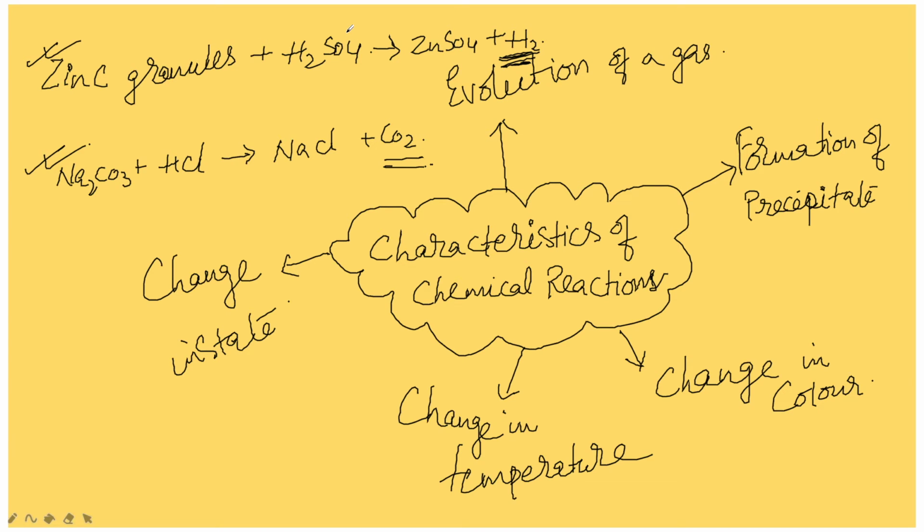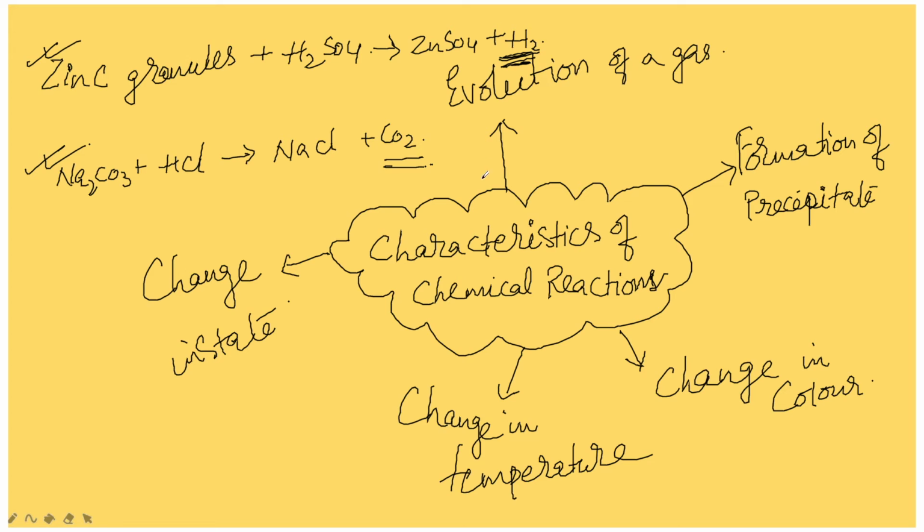So we see the bubbles of hydrogen gas formed in the conical flask. If you touch the conical flask, you will find somewhat it is hot. With that we can identify that a chemical reaction took place, and there is change in the temperature.